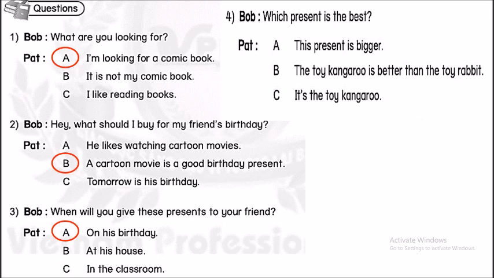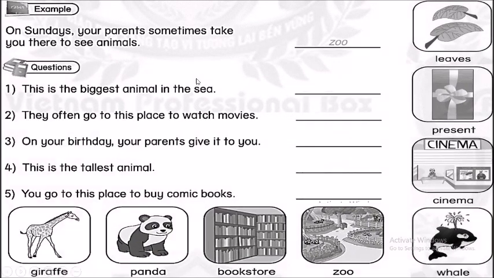And last one. Number 4. Which present is the best? And the correct answer is, it's the toy kangaroo. Okay, now we move to other exercise. Now look at a string. You can see 8 pictures.